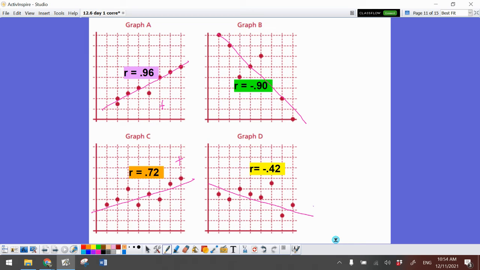Okay, so remember, the closer to positive 1 and negative 1 I am, the more perfect my relationship is. Okay, the stronger my relationship is. The closer I am to 0, the weaker the relationship is.